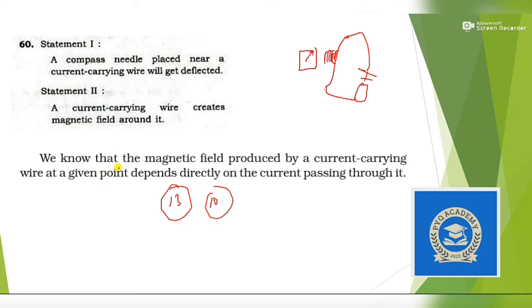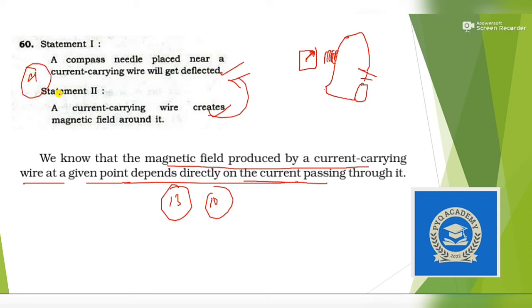Okay, here you can see that we know that the magnetic field produced by a current carrying conductor wire at a given point depends directly on the current passing through it. So yes, a current carrying wire creates a magnetic field around it. That is the reason which deflects the compass needle. So both the statements are true, and statement 2 is the correct explanation of statement 1. So our answer will be option A. So for 60, the answer is option A. So yes, we are done with the questions of 2018 CAPF.